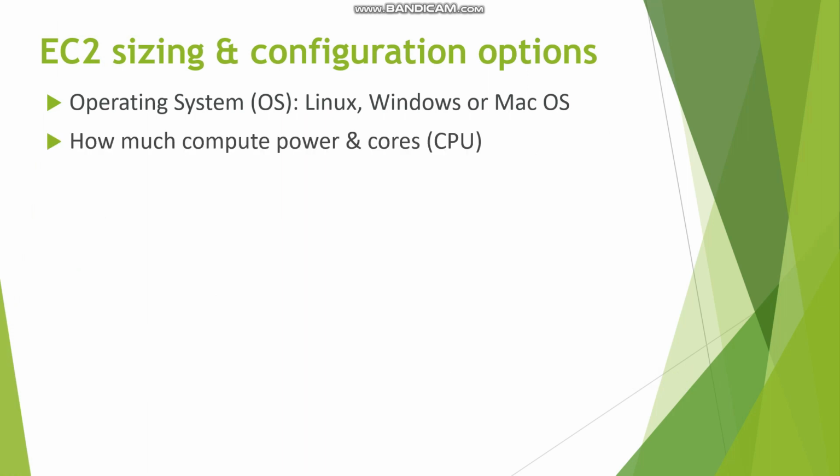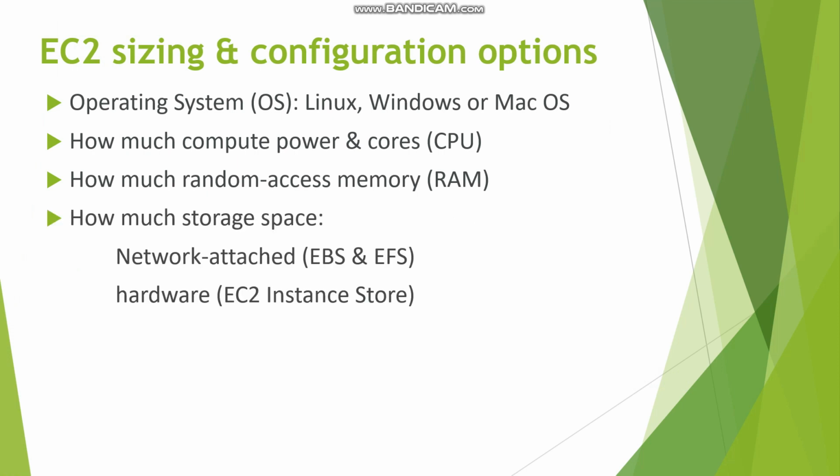And we can choose how much compute power and cores, and the random access memory, and we can also choose the storage. Here we have two types of storage. One is hardware and the other is network attached. Hardware means if you create an EC2 instance, it gets attached to the EC2 instance itself. If you delete the EC2 instance, the storage inside the hardware will automatically be deleted when we delete the instance.